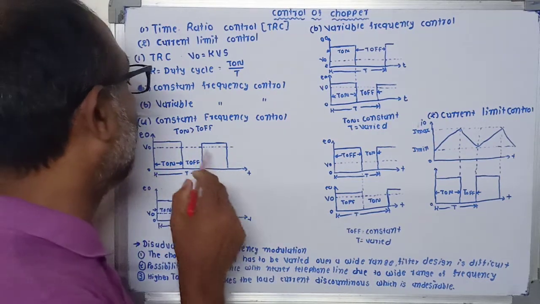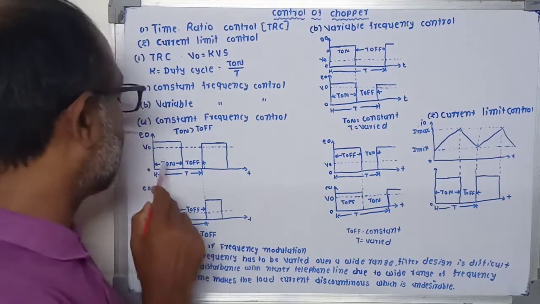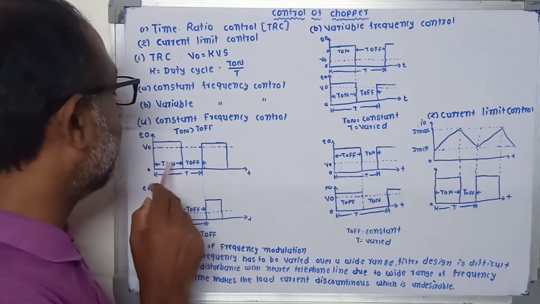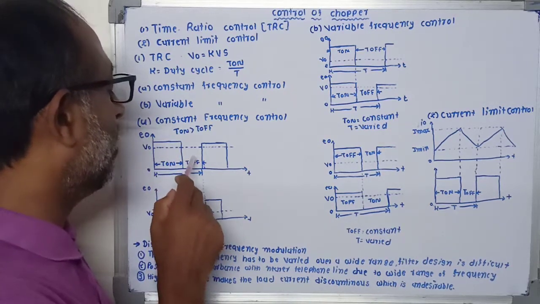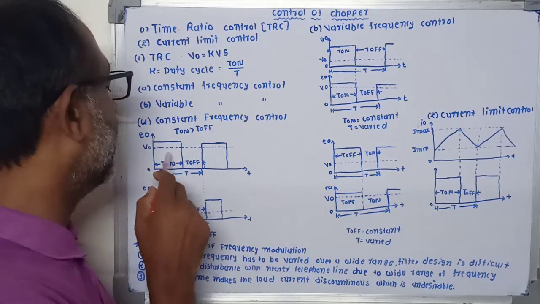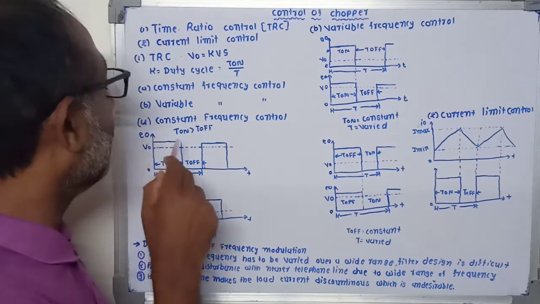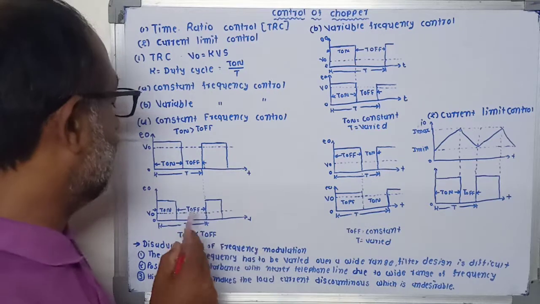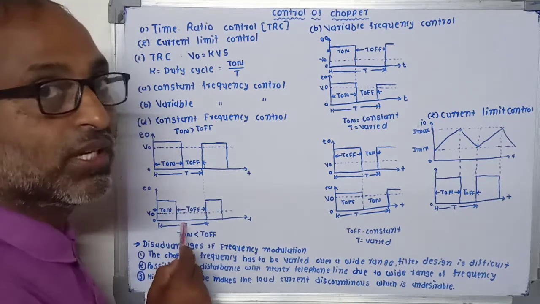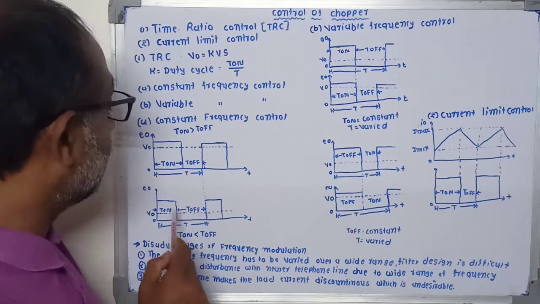Now let's see the waveform when T on is greater than T off. The area of the T on period is greater than the area of the T off period. So we get output according to this T on time period, and its output is less than our applied voltage Vs.